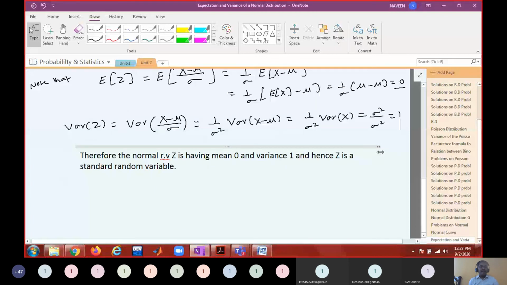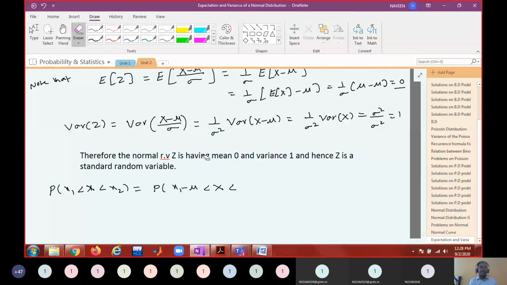Whenever we have P of x1 less than X less than x2, it can be written as the probability of x1 minus mu less than X minus mu less than x2 minus mu.